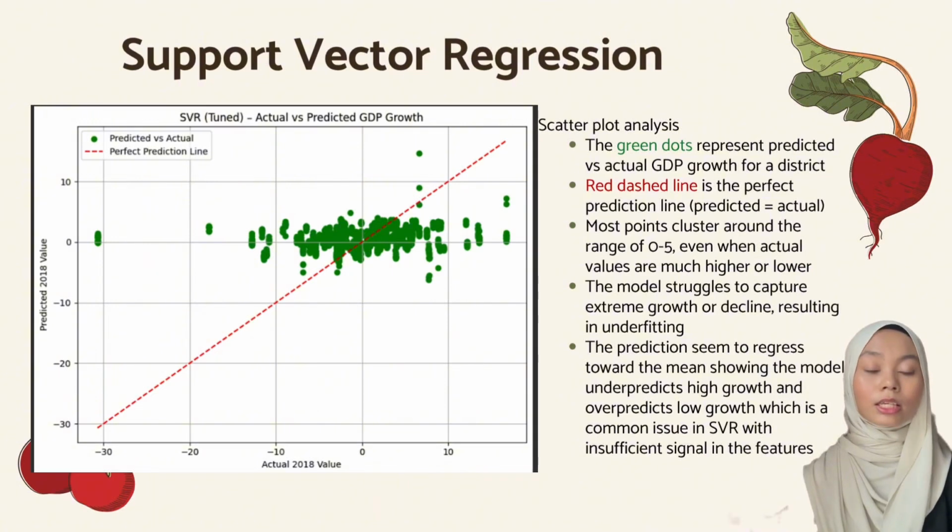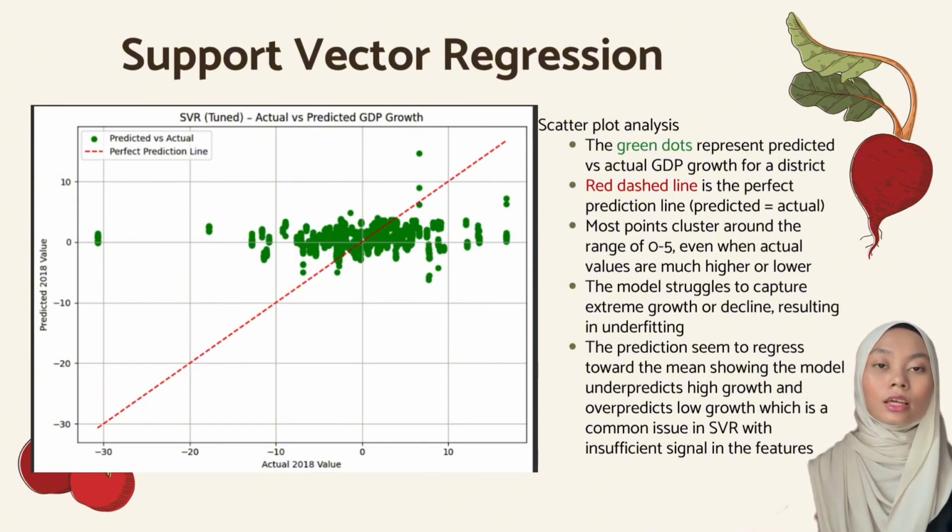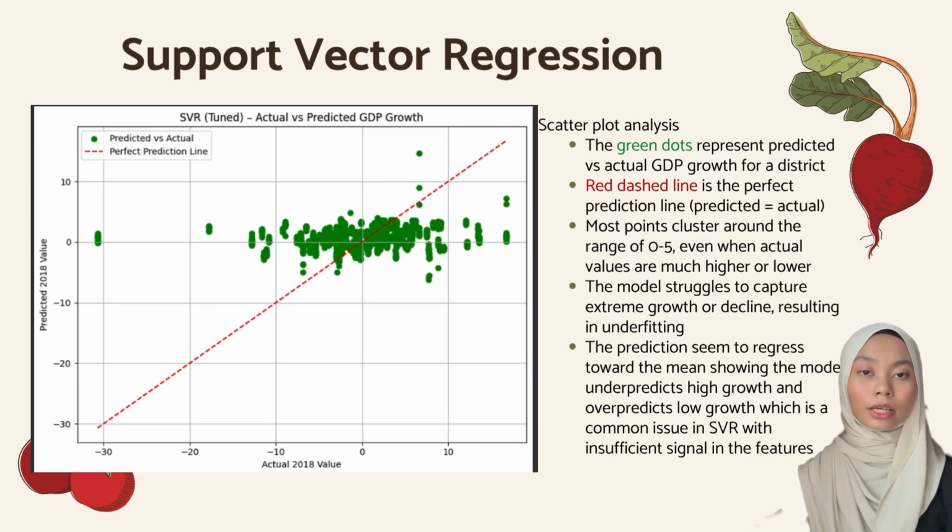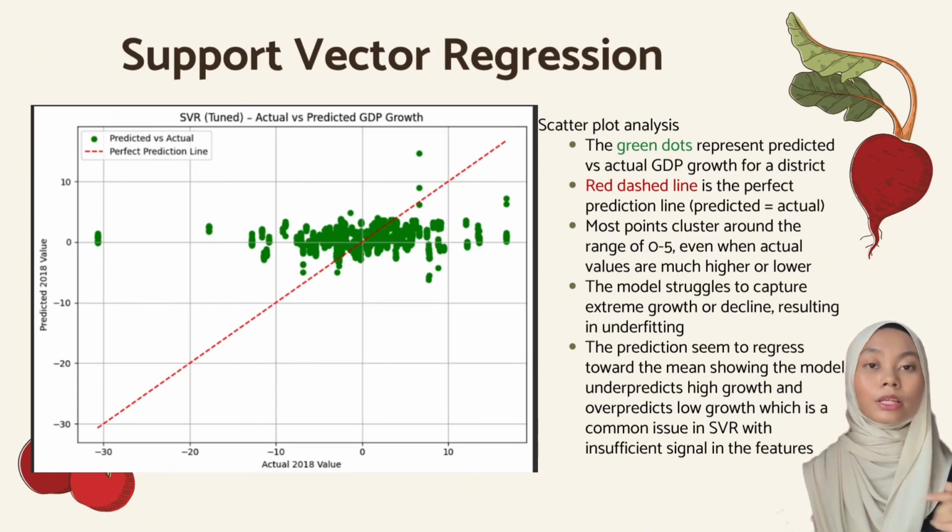In the scatter plot analysis, the green dots represent the predicted versus actual GDP growth for the district, and the red dashed line is the perfect prediction line. Based on the graph, the predictions seem to regress towards the mean, which tells us that the model underpredicts the high growth and overpredicts the low growth. The model struggles to capture extreme growth, which results in underfitting.